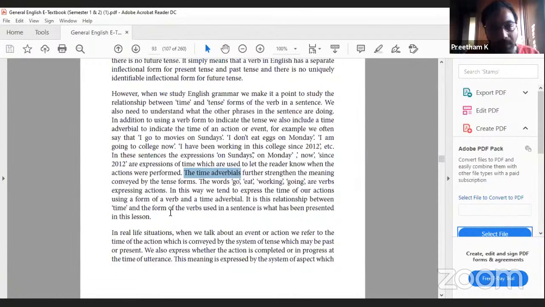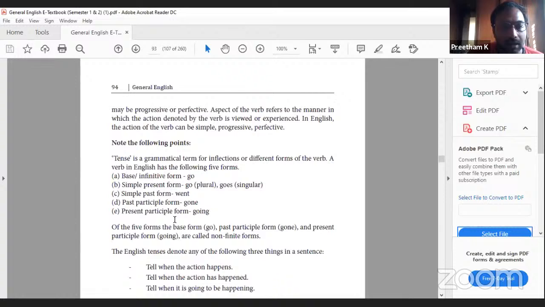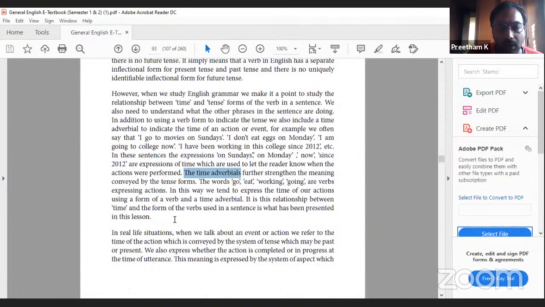This relationship between time and the form of the verbs used in a sentence is what has been presented in this lesson. In real life situations, when we talk about an event or action, we refer to the time of an action which is conveyed by the system of tense, which may be past or present. We also express whether the action is completed or in progress at the time of utterance.